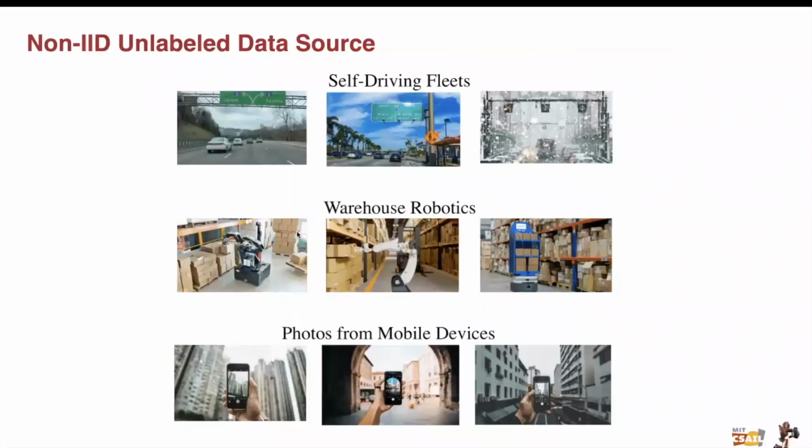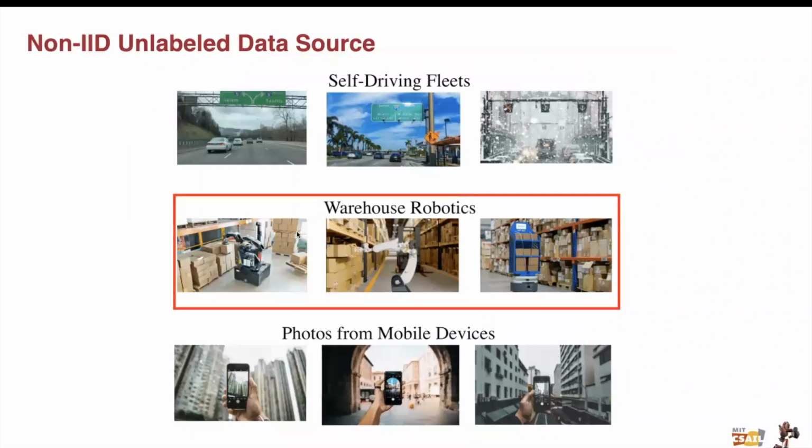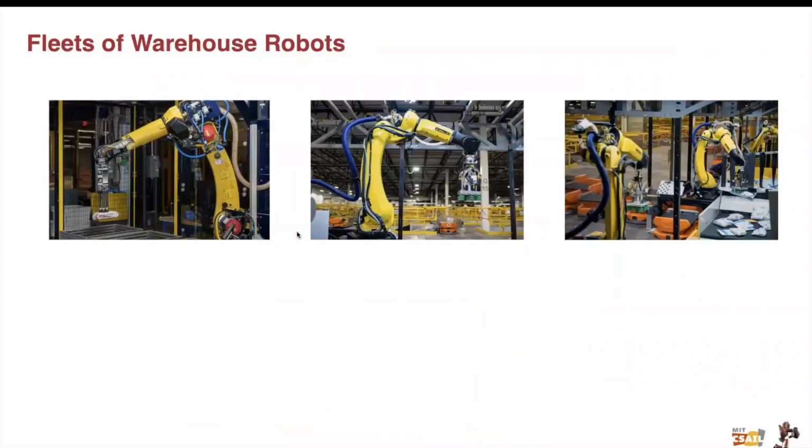Machine learning algorithms heavily rely on absorbing a large amount of data. This data is naturally generated and stored in a distributed fashion, such as in self-driving cars, warehouse robots, and mobile phones. Taking the Amazon warehouse, for instance, there's a fleet of robots that are doing logistics every day.